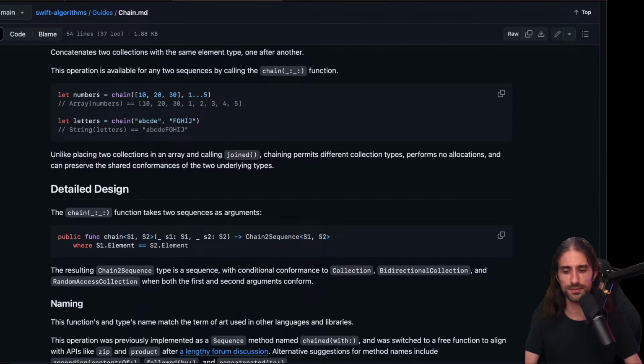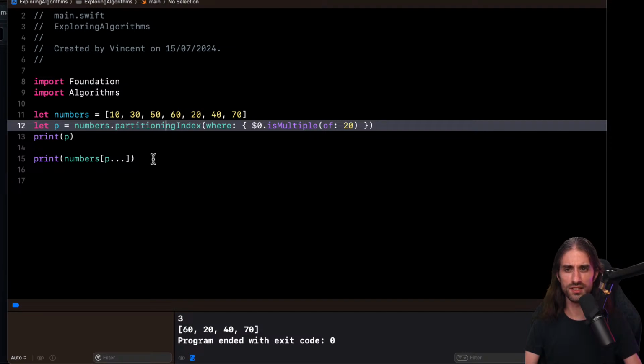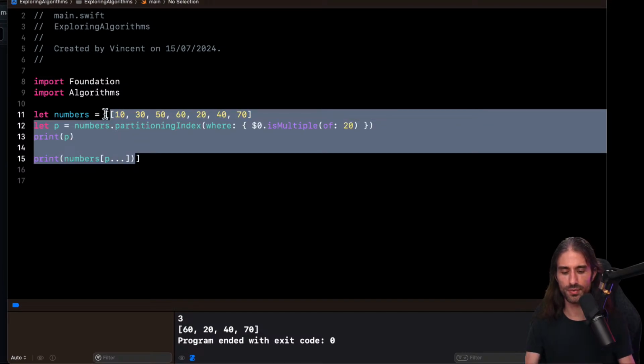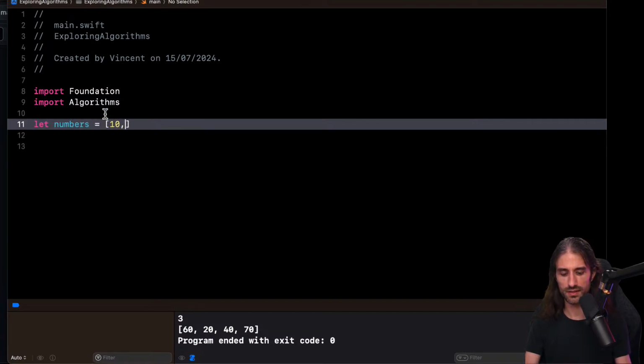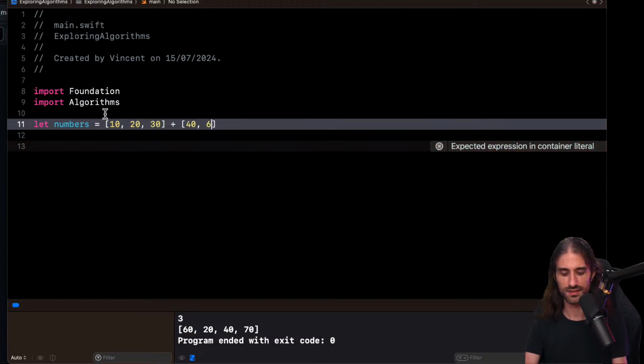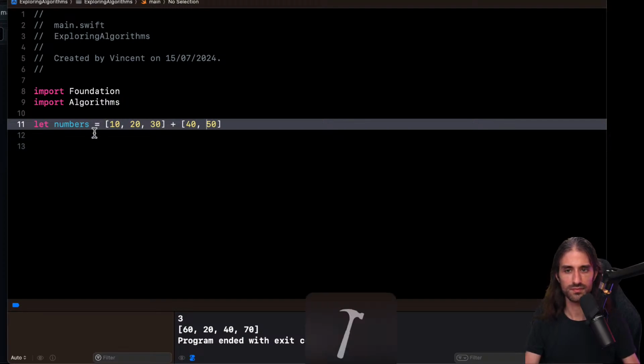Let me check that you can indeed do this plus operator. So 10, 20, 30, and plus 40, 50. Yes, you can do it. It's a valid syntax. Okay.